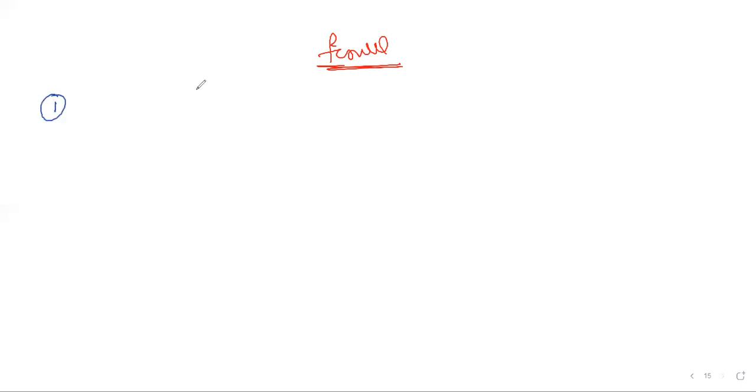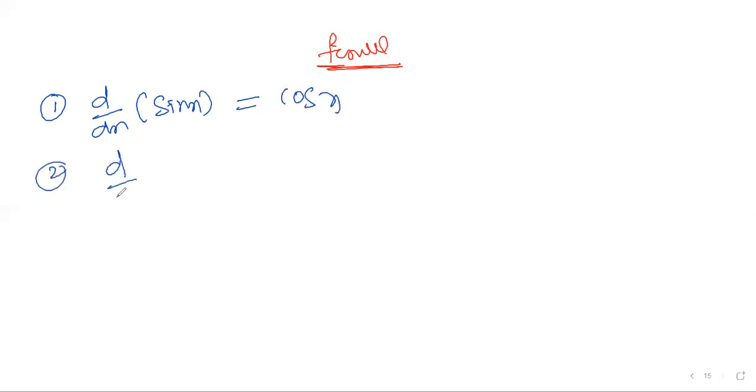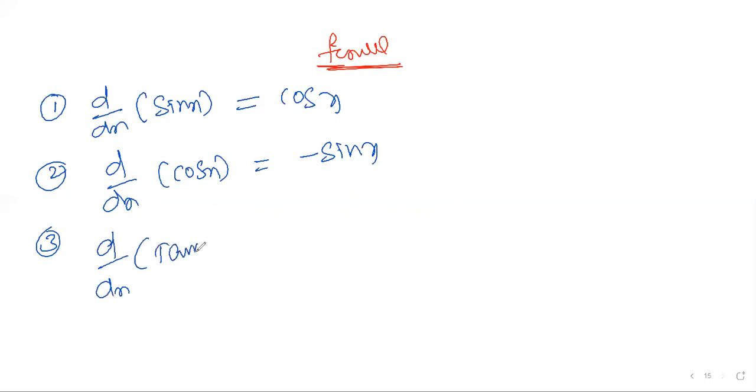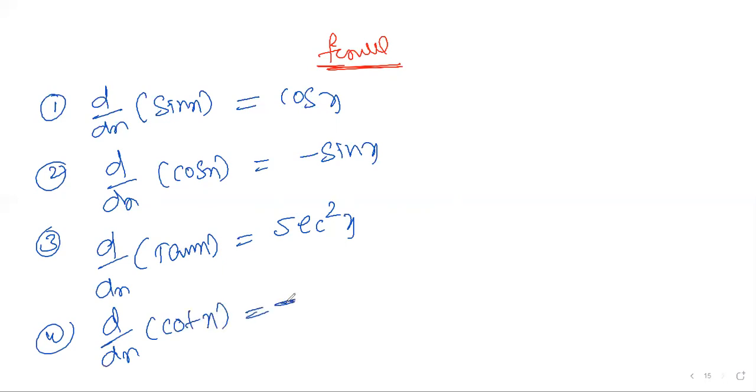Number 1 formula in the trigonometric concepts: d by dx of sin x, the answer is cos x. Second one, d by dx of cos x, the answer is minus sin x. Third one, d by dx of tan x, the answer is secant square x. Fourth one, d by dx of cot x, the answer is minus cosecant square x.